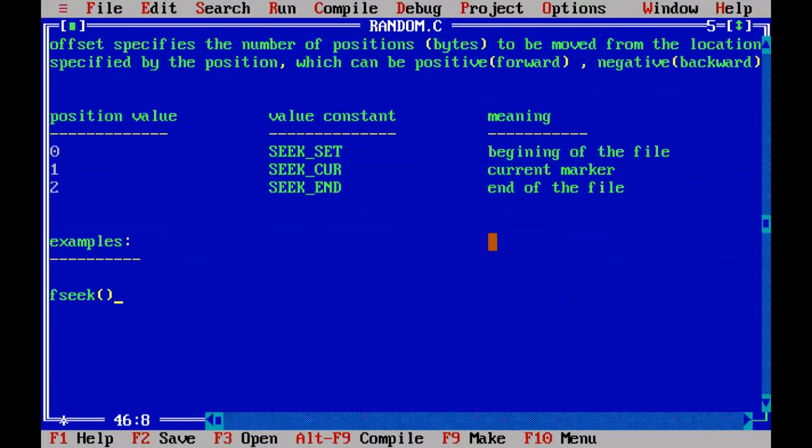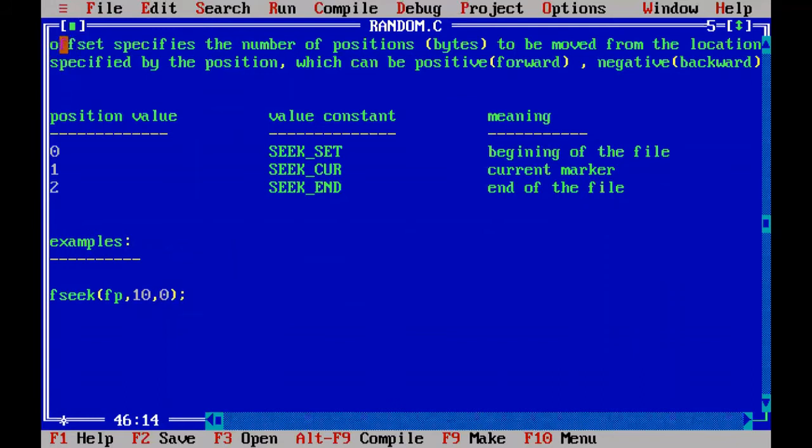fseek(fp, 10, 0). So what is the meaning of this? In this file fp, the file marker is moved 10 bytes in a forward direction with respect to 0. 0 means the starting of the file. If this is the starting of the file, 10 bytes are moved.